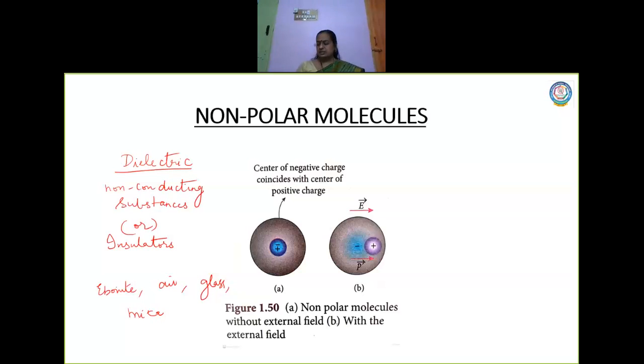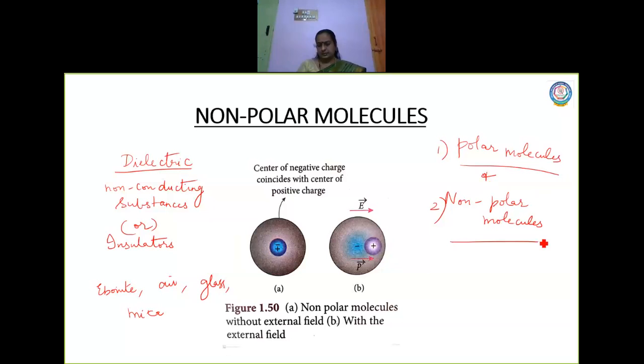Okay. Now this dielectric is made up of either polar molecules or non-polar molecules. So we are going to talk about what is a non-polar molecule and what is a polar molecule. Because all these are the basics for the capacitor. So this is also a 3-mark question, children. We are going to differentiate what a polar molecule is and what a non-polar molecule is, and how they behave when kept in an electric field.